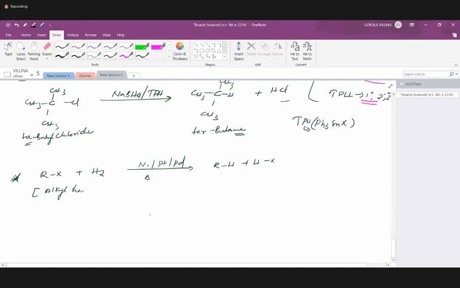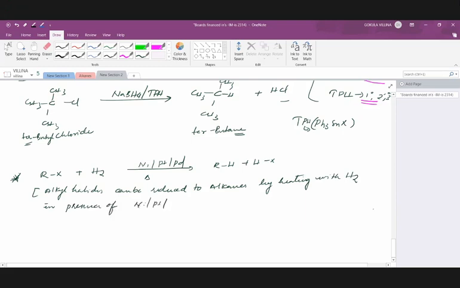Alkyl halides can be reduced to alkanes by heating with hydrogen in presence of nickel or platinum or palladium, any one of these catalysts.